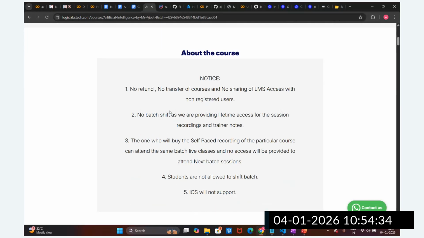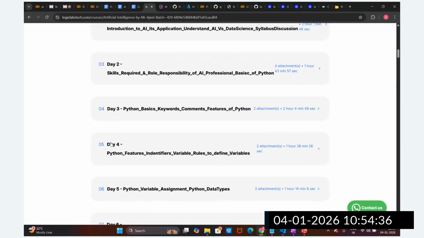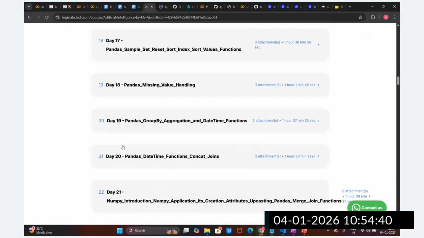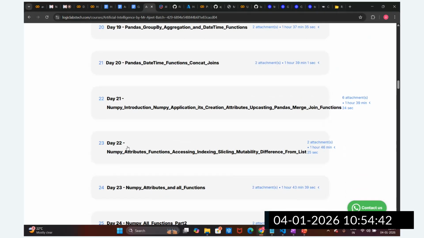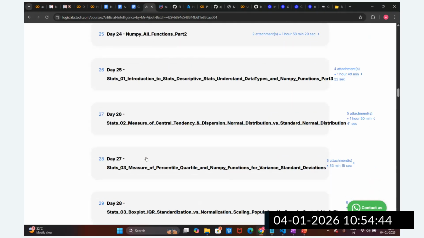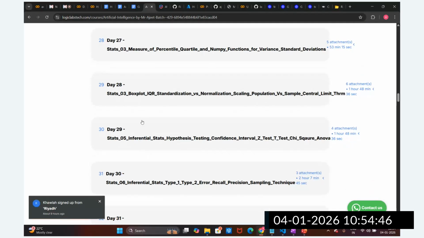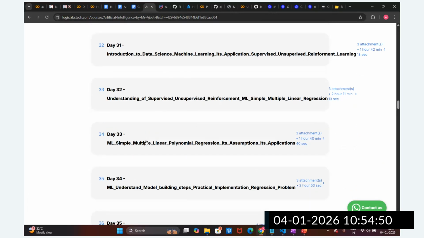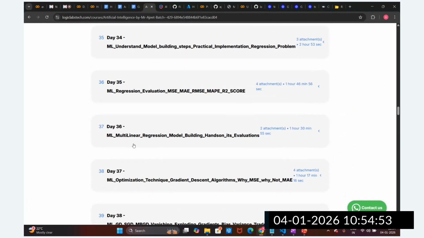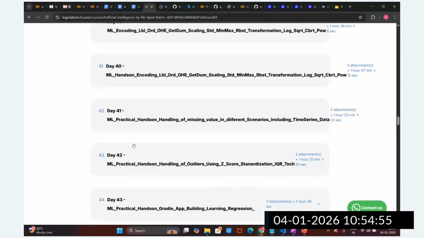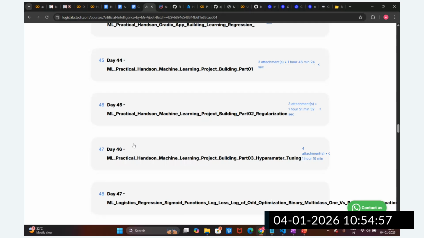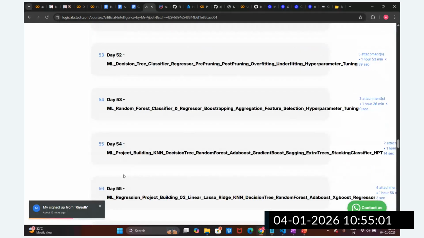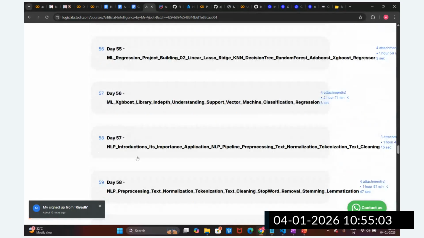Here you can see Python will be there, then advanced Python, pandas, numpy. Then we are going to cover statistics, one week of statistics. Then data science, machine learning, supervised machine learning, regression, logistic regression. These are the different algorithms in machine learning. We are going to cover KNN, decision tree, random forest, XGBoost, then NLP.